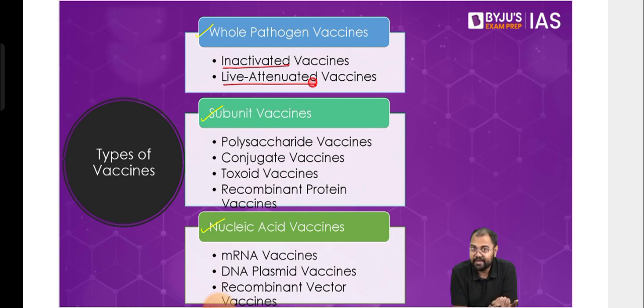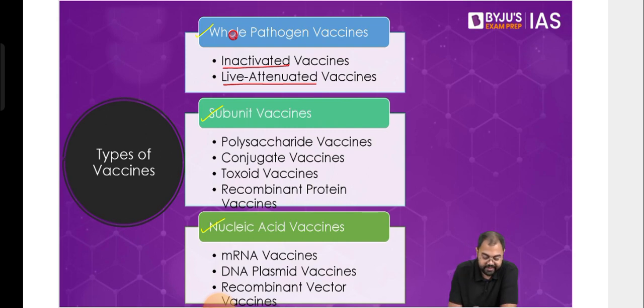And then we have the live attenuated vaccines, where the pathogen has not been killed, but rather it has been weakened. It has become so weak that it's not going to cause any harm in the body. It has been made very dormant, and hence the body is not going to be affected. Even though the microorganism is living, it's not going to cause any trouble to the body. So inactivated and live attenuated vaccines are whole pathogen vaccines. Most of the vaccines that we have used until now have been whole pathogen vaccines.